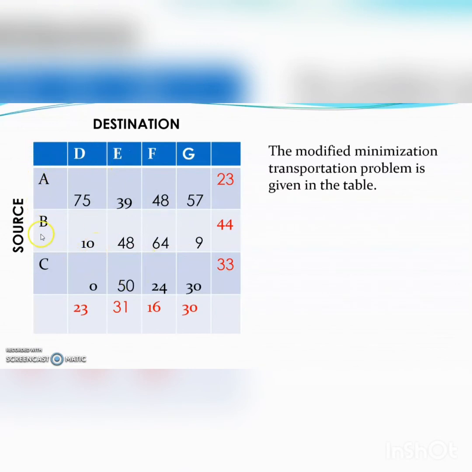Here we see that there are 3 sources and 4 destinations, and also this is a balanced problem. So using the VAM method, the initial basic feasible solution of this problem is obtained as x12 equal to 23, x21 equal to 6, x22 equal to 8, x24 equal to 30, x31 equal to 17 and x33 equal to 16.